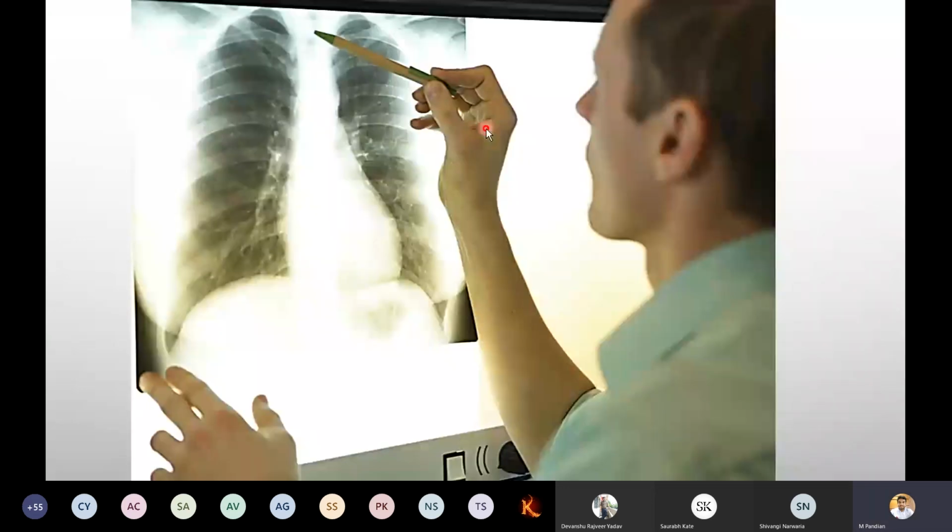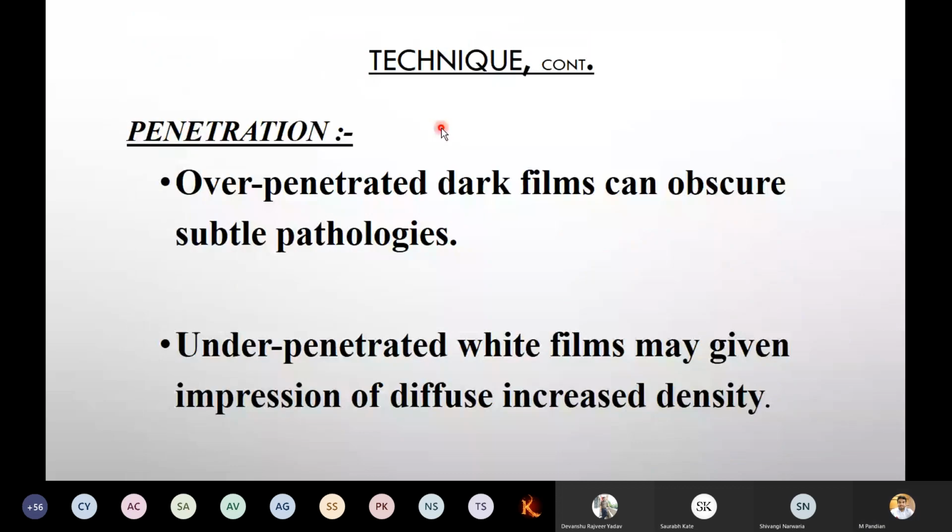Now, whenever you are going to examine the X-ray, remember you should not touch the film with your bare finger. Even if you wear gloves, you should not leave any impression on it. Please handle it with a pencil or pen. You should not mark anything. To examine, we have to use those. You should not touch the film because the impression will be quite prominent and will disturb the examination.